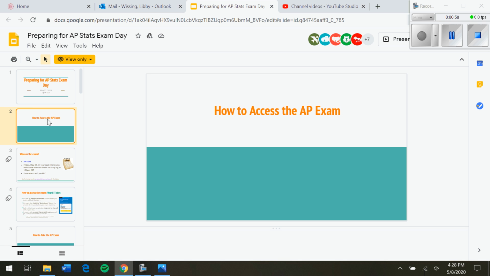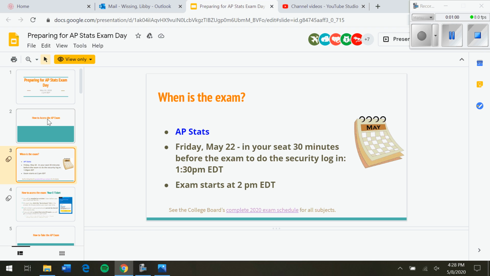So first, how to access the exam. As mentioned, please make sure that you are ready for the exam. It starts at 1 p.m., not 2 p.m., 1 p.m., and so you should probably be near your computer about 30 minutes early. It cannot hurt to just be ready.